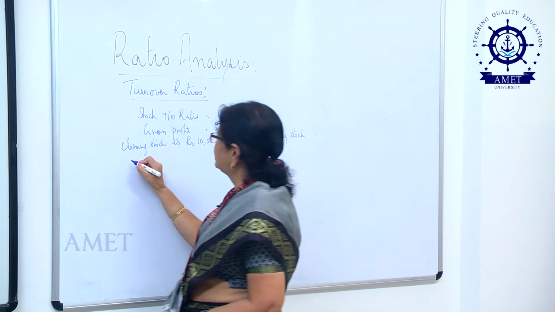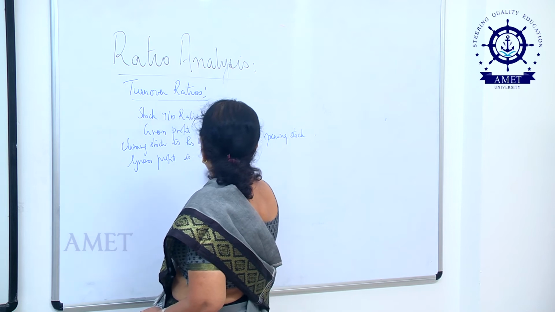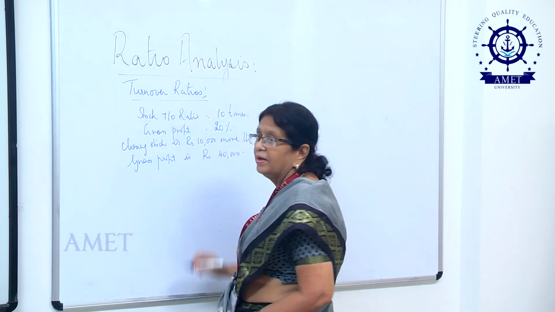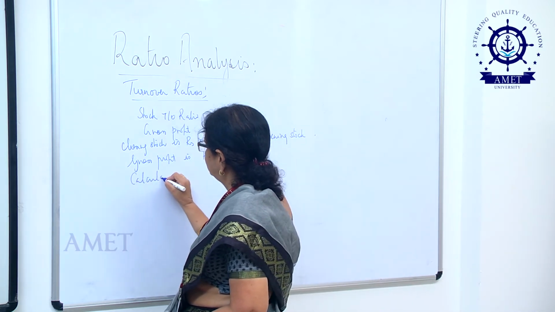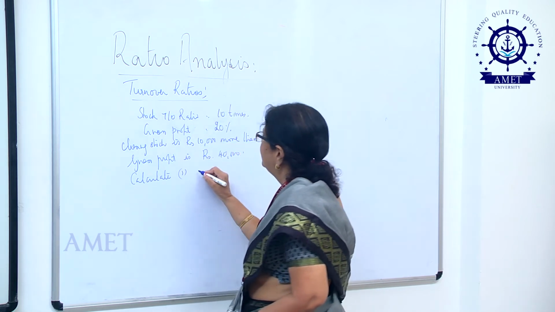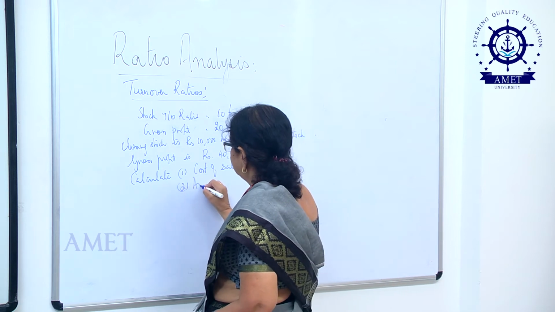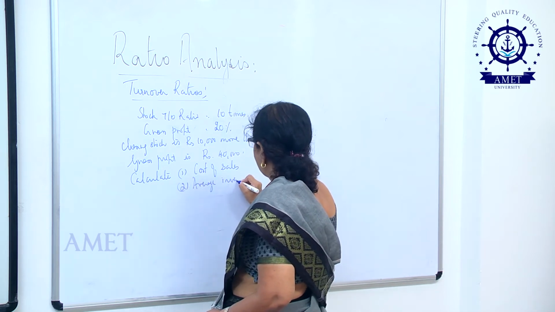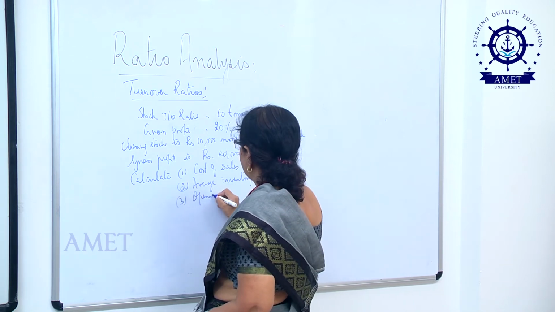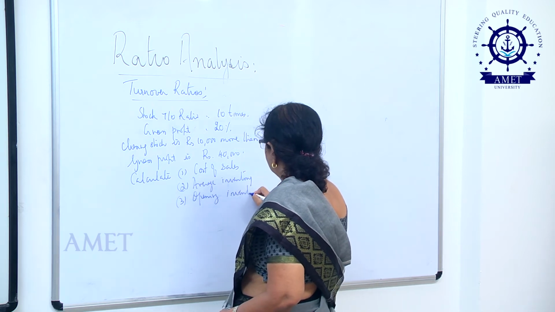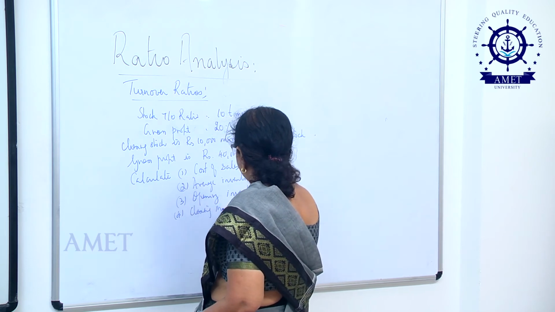The problem also tells you that your gross profit is rupees 40,000. Now, given this information, let me see how I can calculate: one, my cost of goods, cost of sales; two, my average inventory; the third one, opening inventory; and the fourth one, closing inventory.